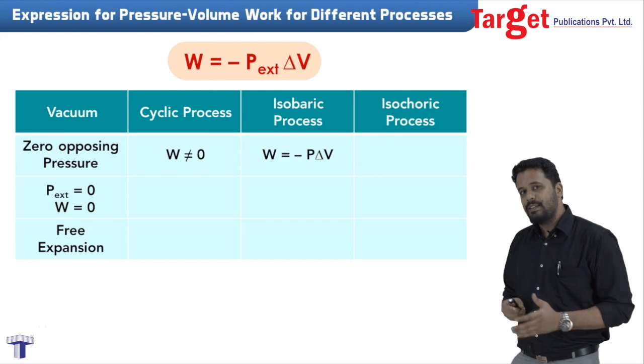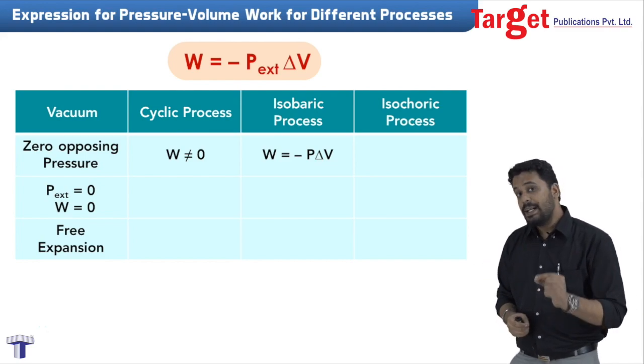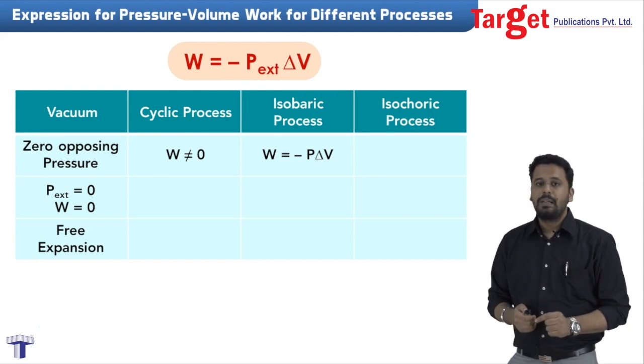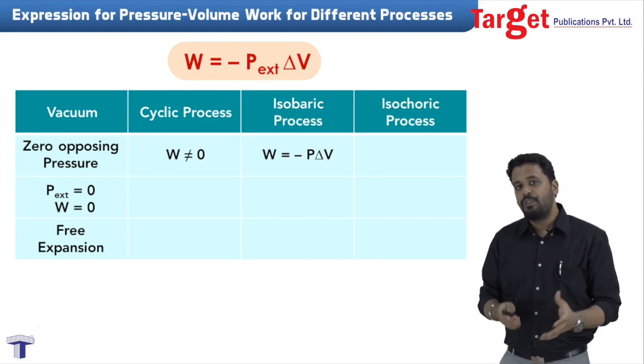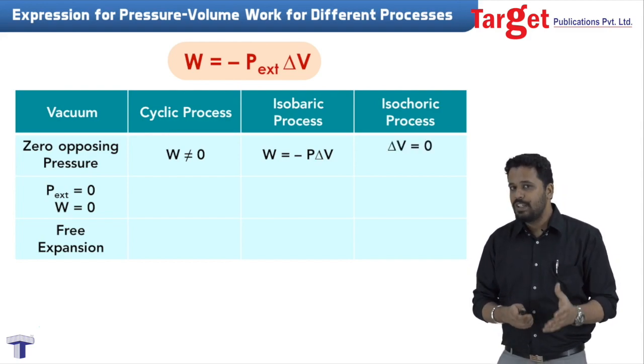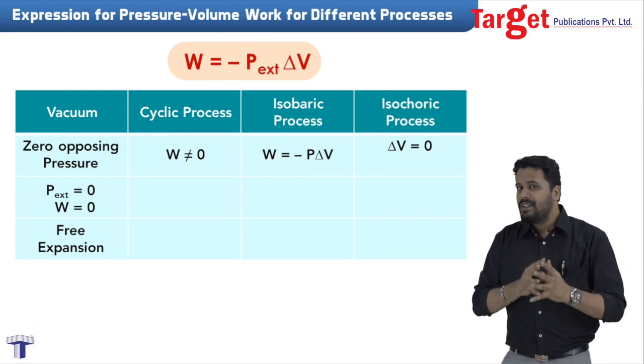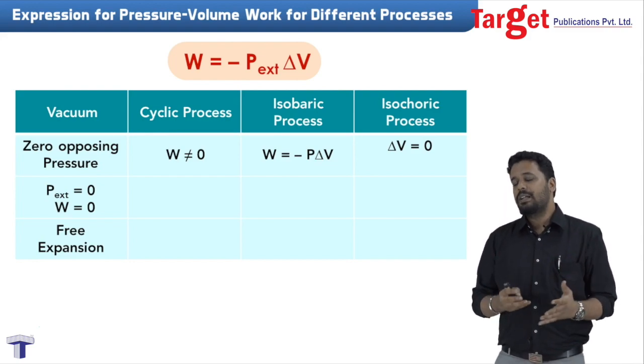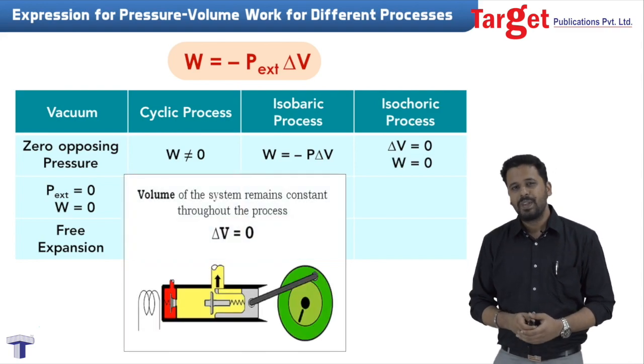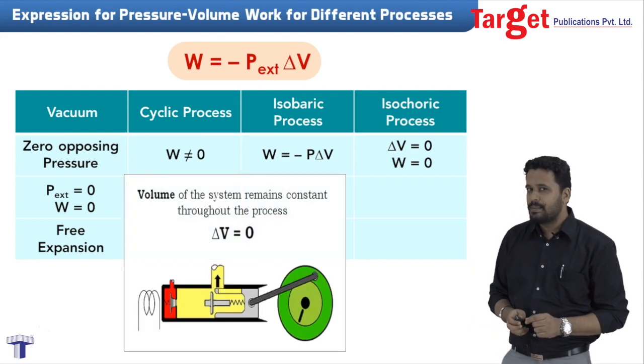Coming to the last one, that is isochoric process. In an isochoric process, there is no change in volume. Delta V is equal to 0. Now from the formula you can see that if delta V is 0, then the work done will also be 0. And this makes perfect sense.